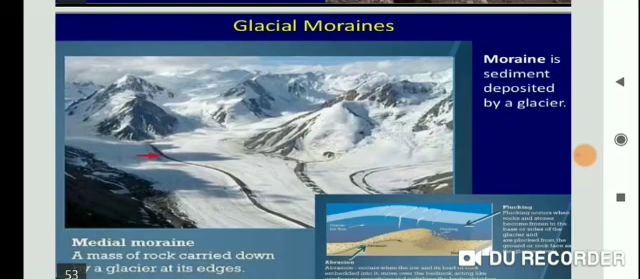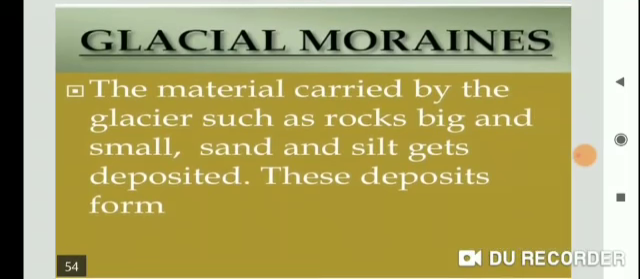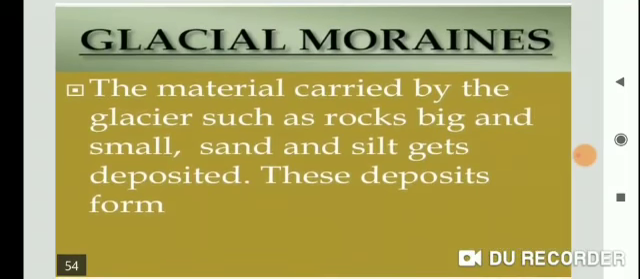Now see in this picture, glacier moraines. Again, the material carried by the glaciers, such as rock, big and small, sand and silt, gets deposited. These deposits form a glacier moraine.